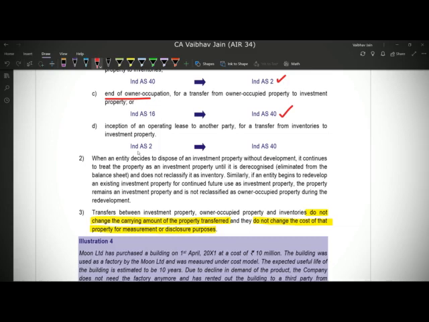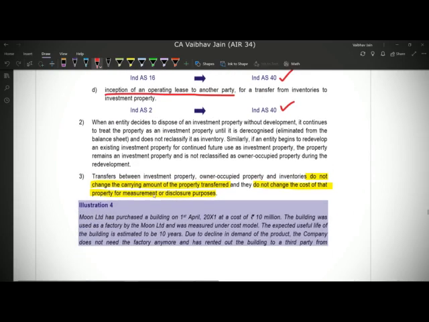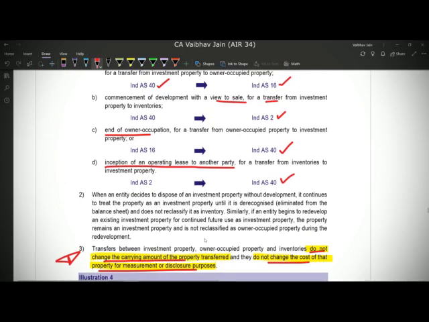Or if we had a property with a view to sell it in the ordinary course of business, but instead we are giving it out on an operating lease to another party, we can jump from Ind AS 2 to investment property. But in any of these cases, the main point is that there shall be no change in the carrying amount of the property transferred, and it will not change the cost of that property for measurement or disclosure purposes. And it is pretty obvious.